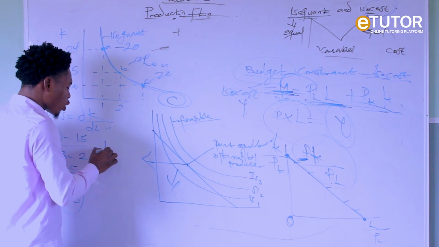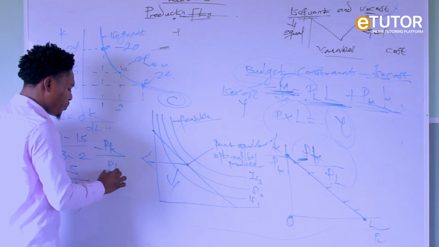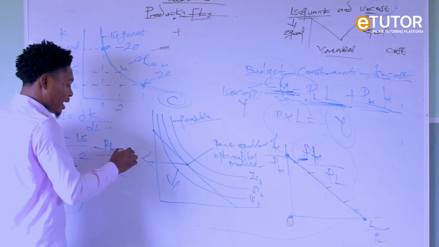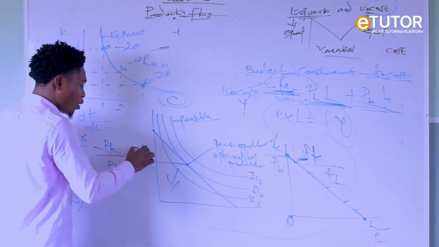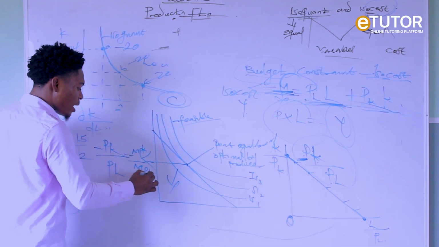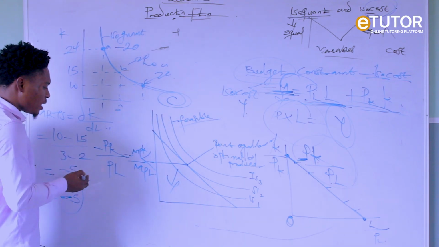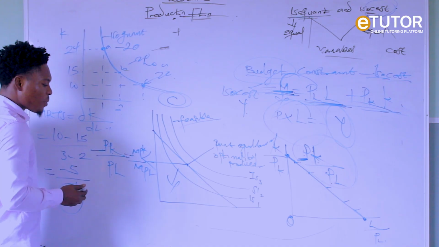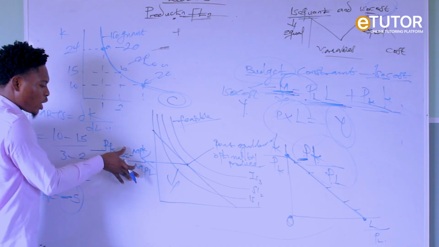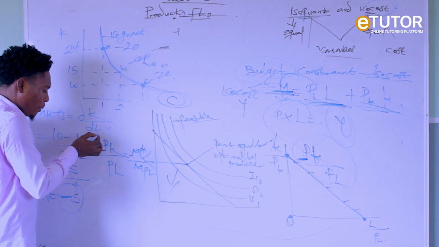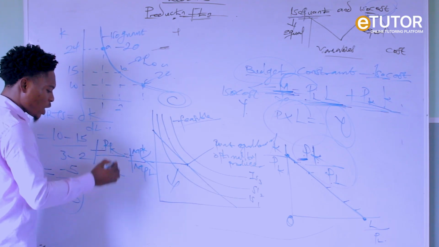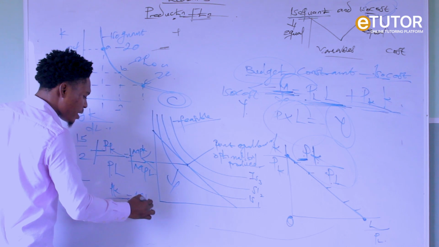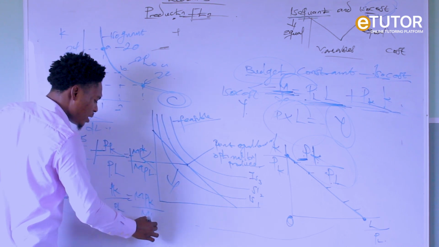So what is the slope of the ISO cost? We say minus PK over PN. And what is the slope of our ISO quant, which is the MRTS? That is minus MPK over MPN. So independently, PK over PN is always negative, and MPK over MPN is always negative. So if we have this equation, we can cancel the minus. So at equilibrium, PK over PN equals MPK over MPN.